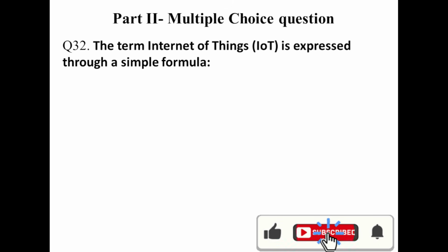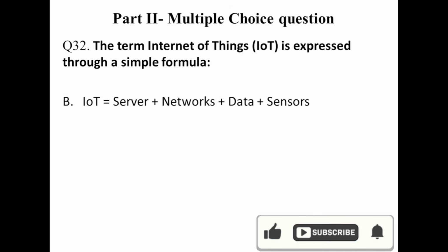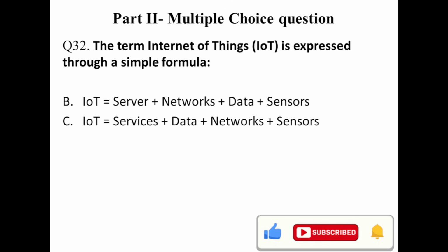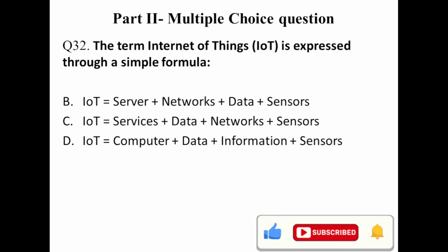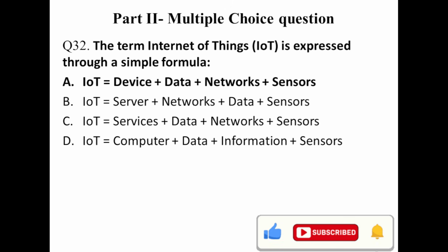Question 30. The term Internet of Things is expressed through a simple formula. Is that server plus network plus data plus sensor? No, it's not the answer. Service plus data plus network plus sensor? No. We need a device. The answer is device plus data plus network plus sensor. This is what describes the Internet of Things, the exact representation of IoT.